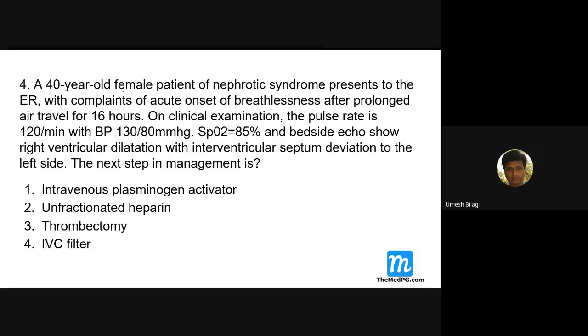A 40-year-old female patient with nephrotic syndrome. Now, see, I'll come here. A 40-year-old female with nephrotic syndrome presents to the ER, emergency room, with the complaints of acute onset of breathlessness after prolonged air travel for 16 hours.